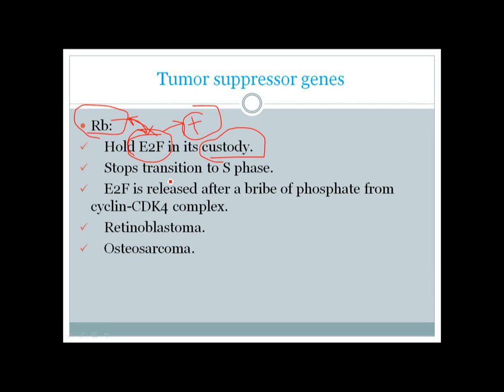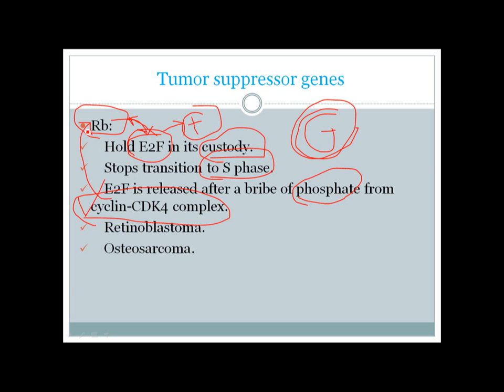and it stops the transition from G phase to S phase. So the cell is arrested in the G phase. To take E2F out of the custody of the RB gene, here comes the cyclin and CDK4 complex, and this complex actually bribes the RB gene by giving a phosphate. So phosphate is the bribe for the RB gene, and after bribing it with phosphate, it releases E2F, and now E2F can give a positive signal for transition of the cell from the G stage, or growth phase, to the S phase, or synthetic phase. Okay, that's how it works.